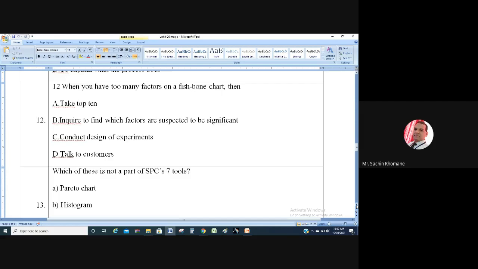You have to inquire to find which factors are suspected to be significant. म्हणजे सगळ्यात खूपच प्रॉब्लेम अराईज झाले इन अ फिशबोन डायग्राम, then you have to inquire which factors are suspected. संशयास्पद कुठला फॅक्टर आहे and which is having significant problem or cause, you can say. So you have to identify that, or you have to inquire about that. Okay, nothing else.